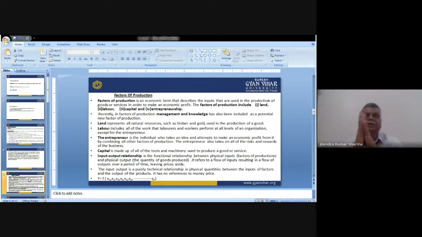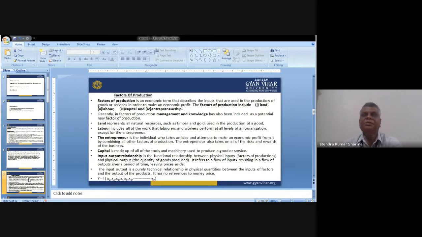So these are the four factors, and they are very important. First is land, second is labor, third is entrepreneur, and the fourth, which is very important, is capital. Capital includes all the things: tools, machinery, and sometimes the financial capacity of a person. They are all treated as capital. It is made up of all the tools and machinery used to produce a good or service.